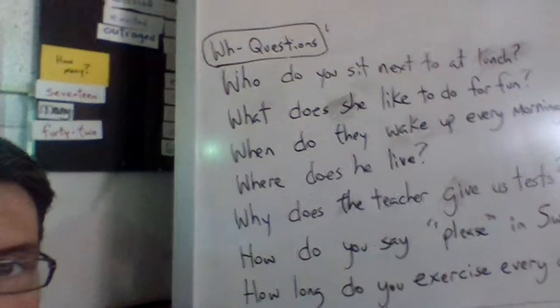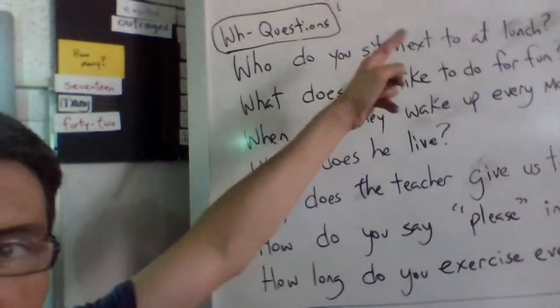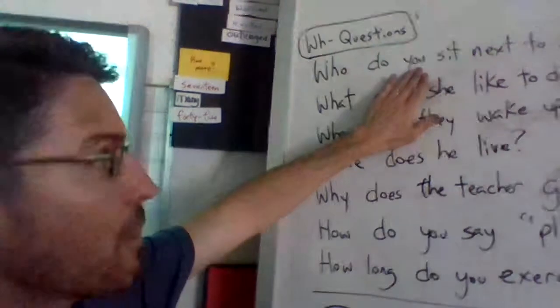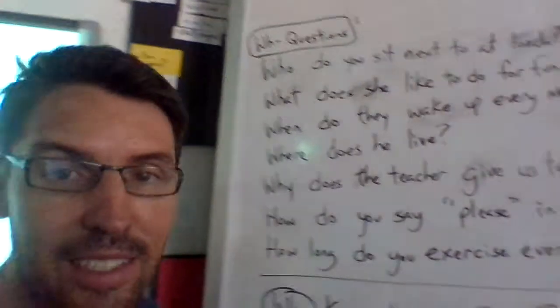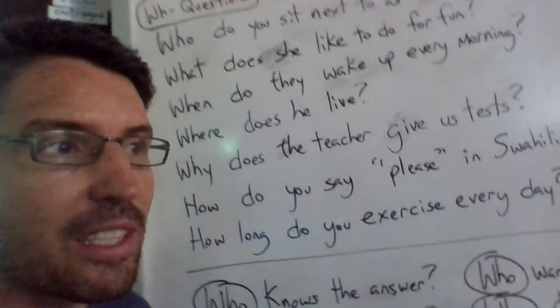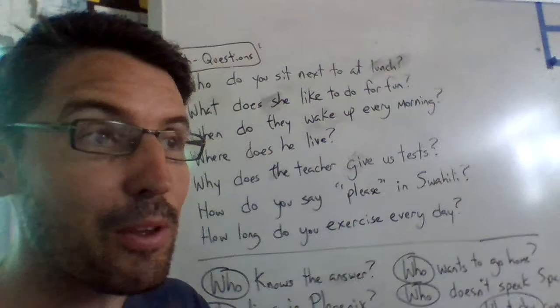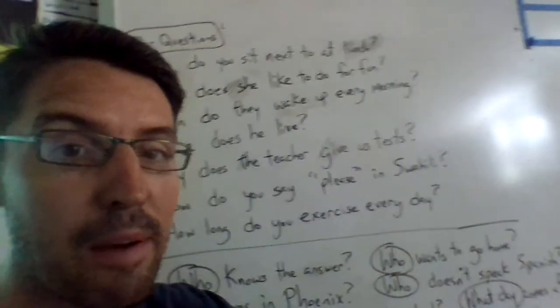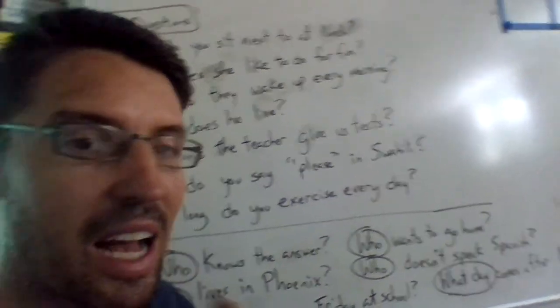So I want you to look at some of these questions. The first one I have is, who do you sit next to at lunch? If I say to you, who do you sit next to at lunch? I'm talking about you, right? And so you're going to say, I sit next to someone, and that someone is the object of the sentence. You are the subject, I am the subject. I sit next to my friends at lunch. I sit next to Mary at lunch.